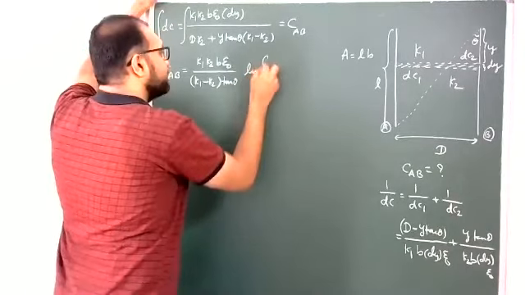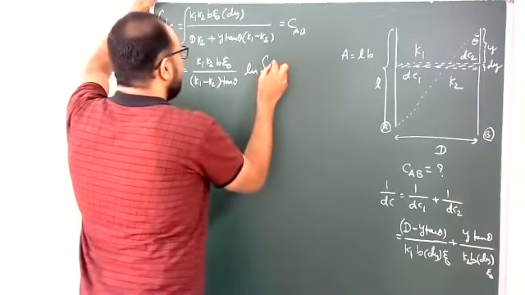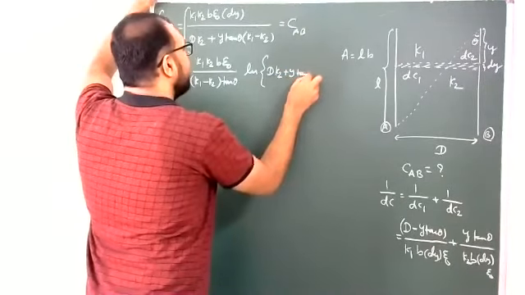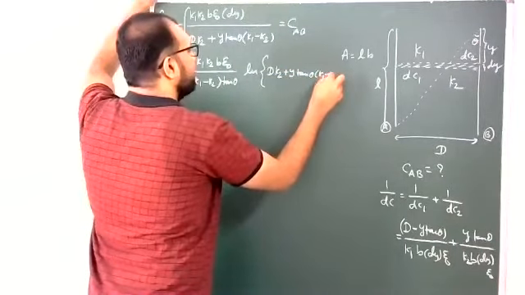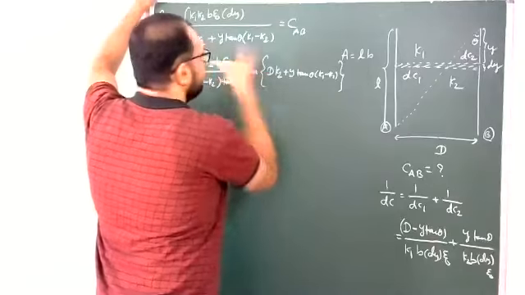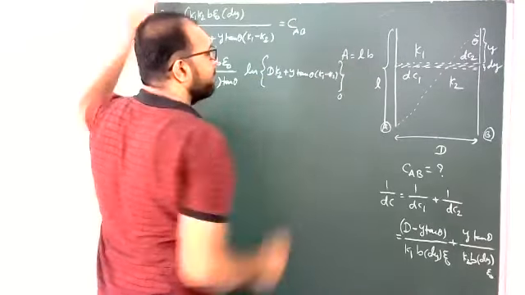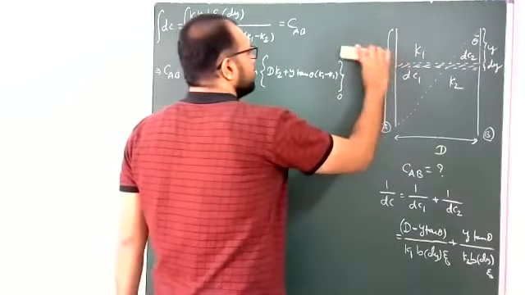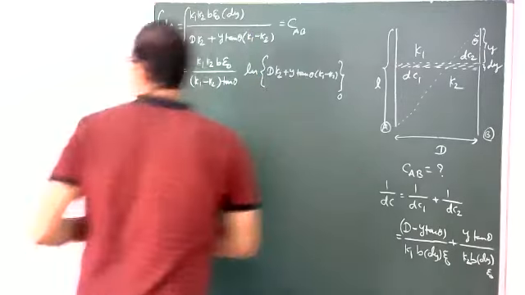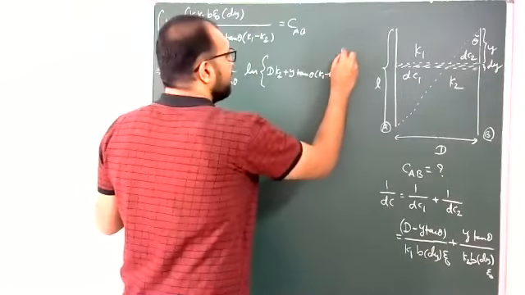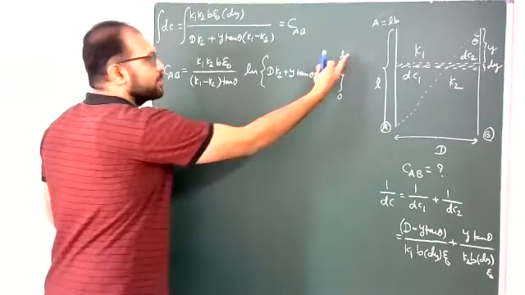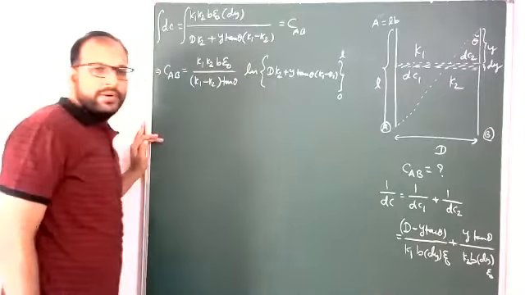Ln of D K2 plus y tan theta into K1 minus K2, with lower limit 0 and upper limit small l. Yes, y equals l. I am substituting L here and then the lower limit.